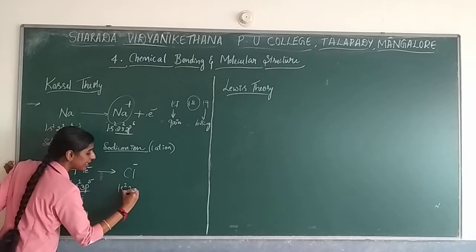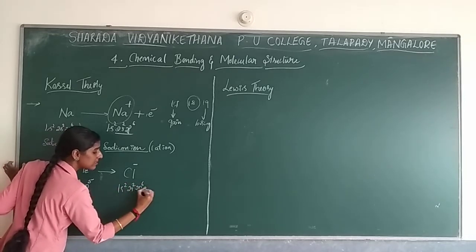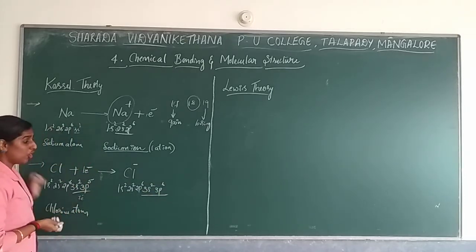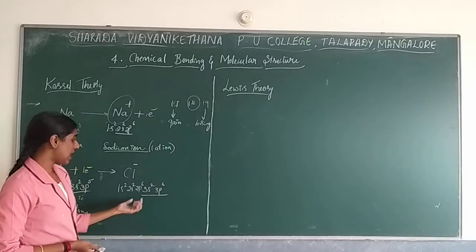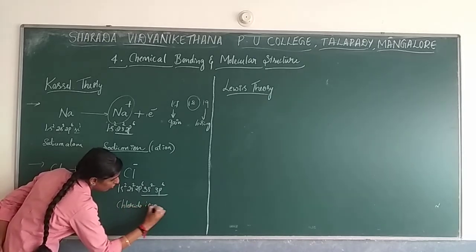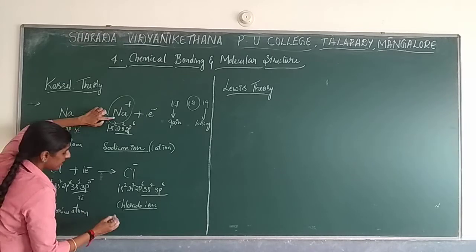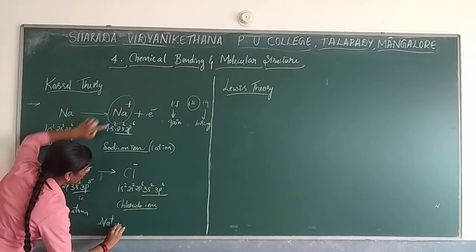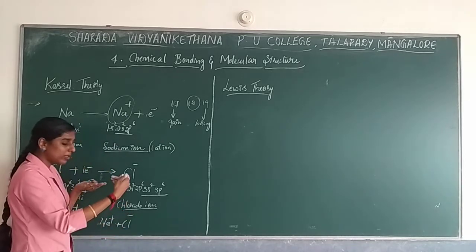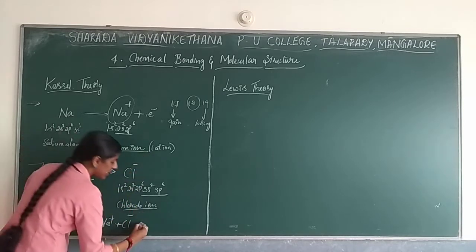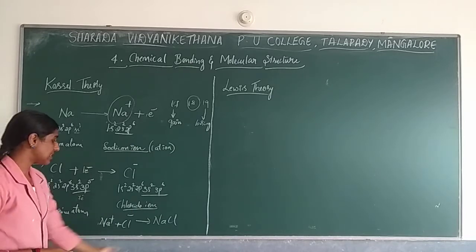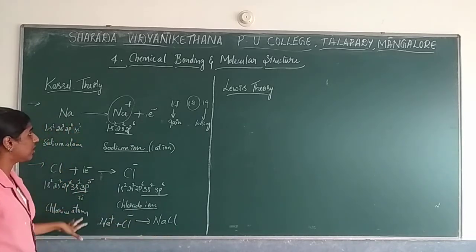Now, if you write the electronic configuration of this, 2p6, 3s2, 3p6. The last shell has 6 plus 2, in the sense 8 electrons. So chloride ion formation will take place. Na plus, the sodium ion, and the chloride ion. Ion formation takes place in both cases. These will combine with one another by forming a chemical bond, and a molecule is formed. Sodium chloride, NaCl, will be formed in this order.